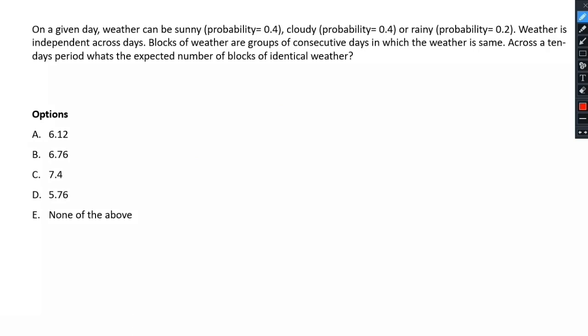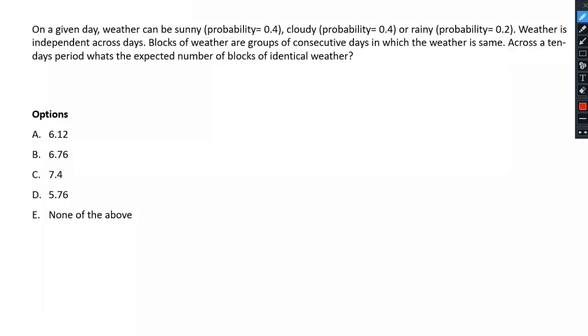Next question, this is not a technical question, but still let us try to solve it. On a given day, weather can be sunny with probability of 0.4, cloudy with probability of 0.4, or rainy with probability of 0.2. Weather is independent across days. Blocks of weather are groups of consecutive days in which the weather is the same. Across a 10-day period, what's the expected number of blocks of identical weather?